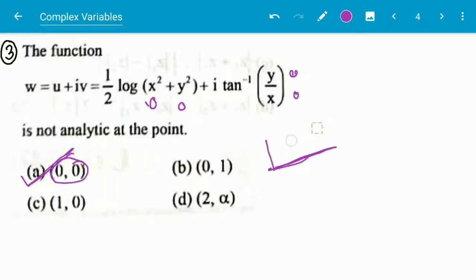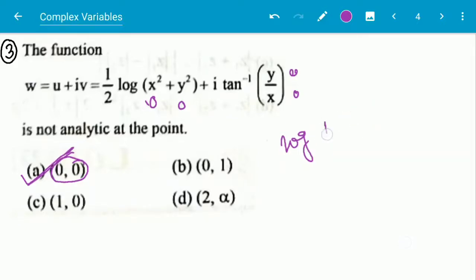If we check option B, suppose (0, 1), then there will be log(0² + 1²), which is log 1. Its value is 0, but it exists.